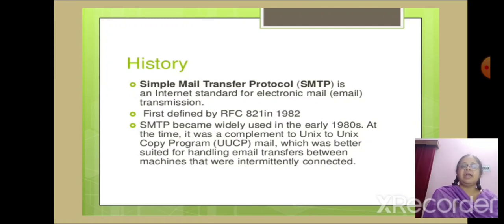SMTP became widely used in the early 1980s. At the time, it was a complement to Unix copy program mail, which was better suited for handling email transfers between machines that were intermittently connected. User level email clients typically use SMTP only for sending messages to a mail server for relaying, and typically submit outgoing email to the server on different ports.